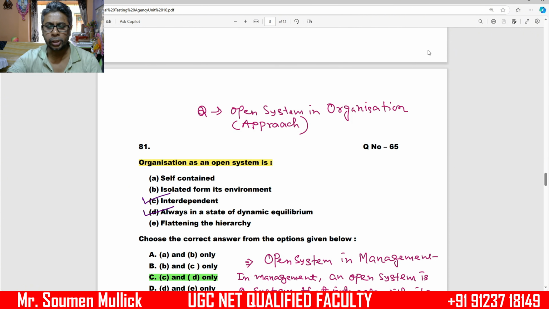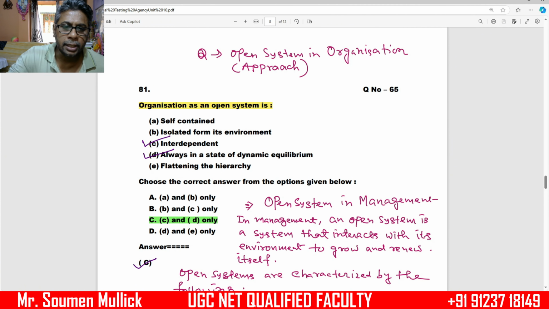Our next question, question number 65. This question is based on the open system approach in organization. The question is, organization as an open system is: C option, interdependent, and D option, always in a state of dynamic equilibrium.